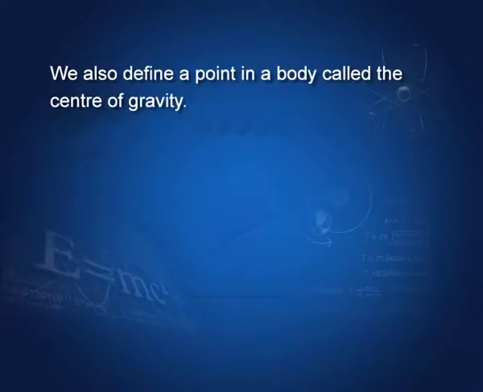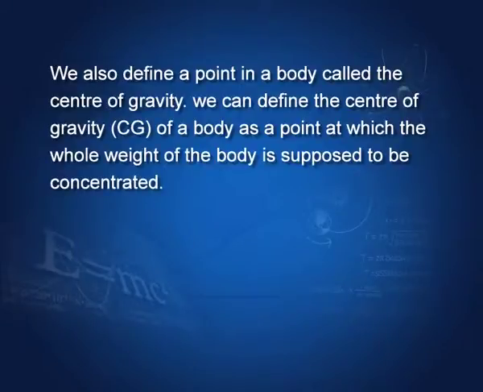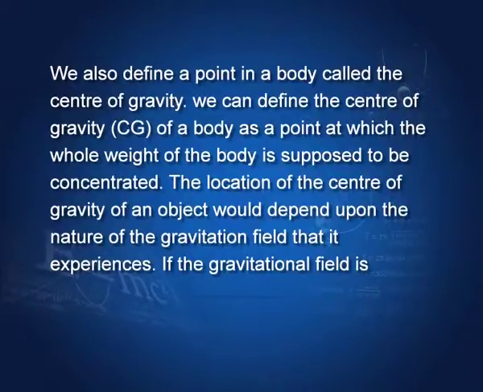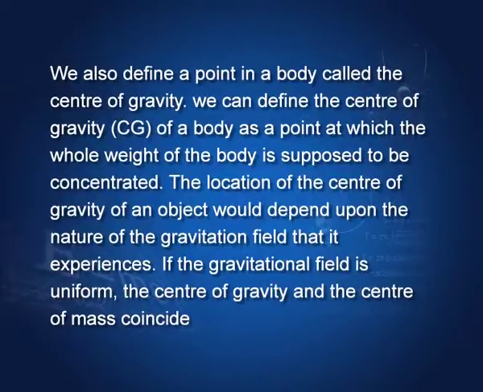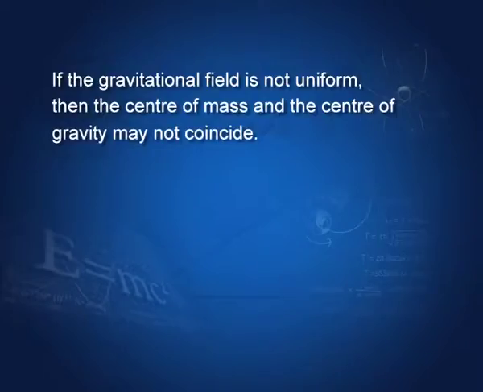We also define a point in a body called the center of gravity. You must have come across this term in your books. Center of gravity is defined as the point where the whole weight of the body is concentrated. Students usually find it difficult to relate these two points. So, for simplicity, let me say this: if the gravitational field is uniform, then the center of gravity and the center of mass coincide. If the gravitational field is not uniform, then the center of mass and center of gravity are not at the same point.